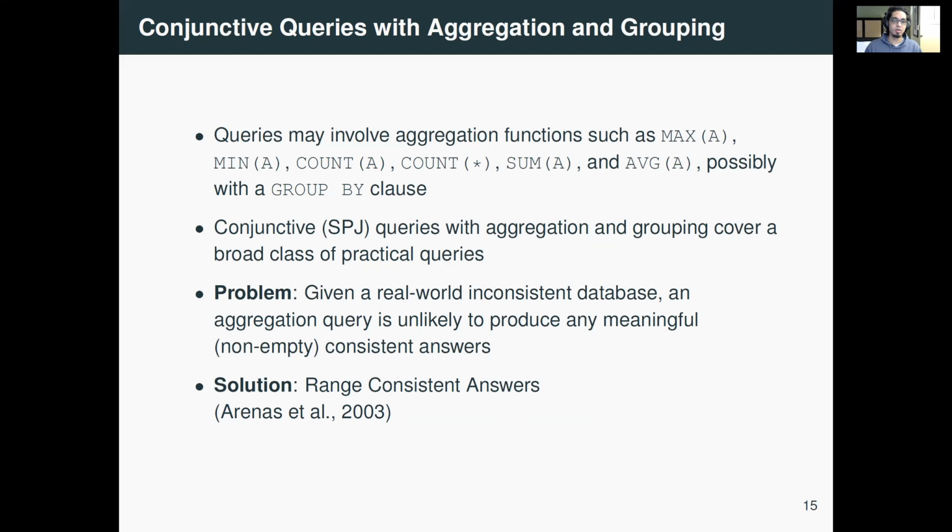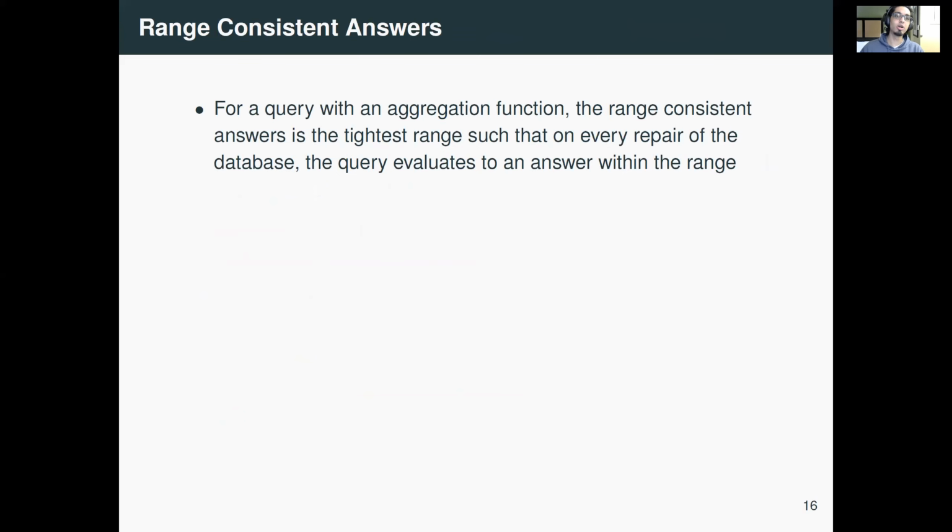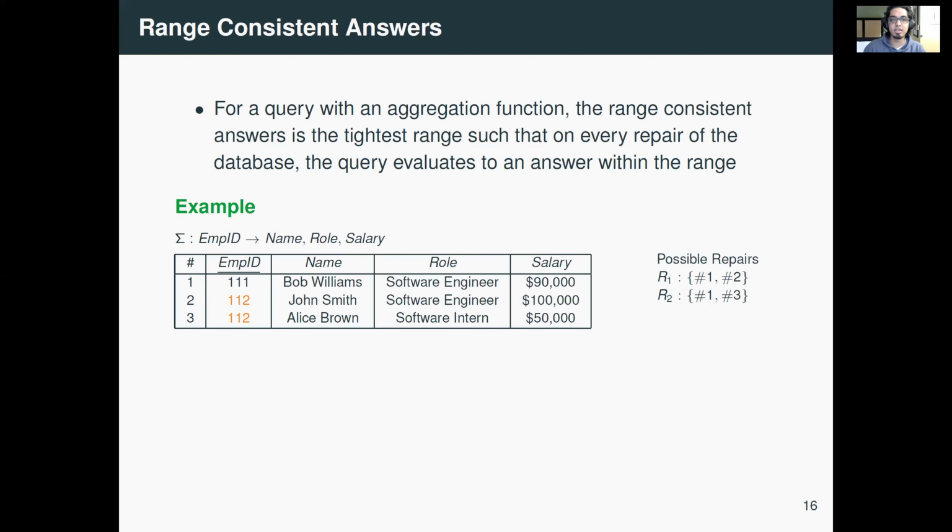So to overcome that, Arenas et al. in 2003 proposed a notion of range consistent answers. This is a slightly modified notion of consistent answers specifically for aggregation queries. Let me say a bit more about that too. For an aggregation query, range consistent answers is the tightest range, that is the greatest lower bound and the least upper bound, such that on every repair of the inconsistent database, the query evaluates to an answer within that range. Maybe it's easy to understand this with an example.